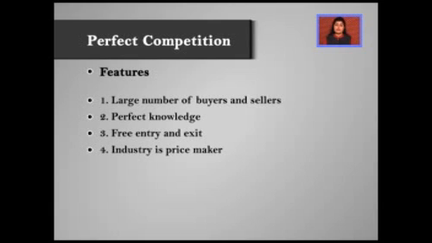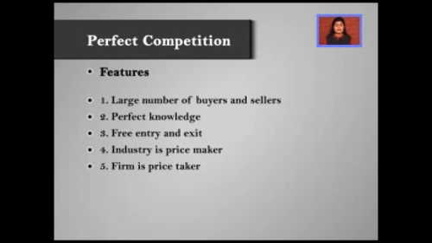Now, what is an industry? Industry is the group of such firms which are selling a homogeneous product. So this means that in totality, the forces of demand and supply are deriving the price and the firm is only a price taker. Now, let me explain to you why the firm becomes just a price taker.